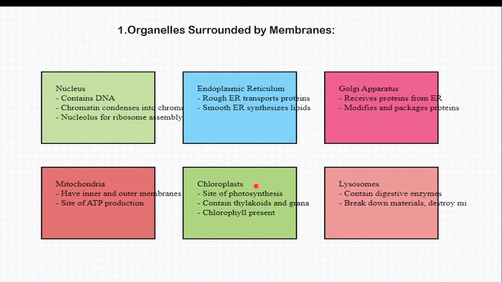Chloroplast contains thylakoid grana, and chlorophyll is present inside. Lysosomes contain digestive enzymes, breaking down materials to destroy microbes. Here it is, microbes. Thank you.